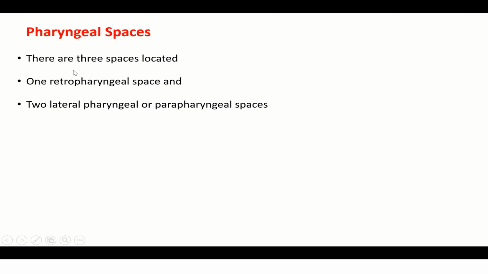Pharyngeal spaces are the spaces located behind and around the pharynx. There are three spaces: two lateral pharyngeal or parapharyngeal spaces, and one retropharyngeal space. These were dealt with in the deep fascia of the neck.